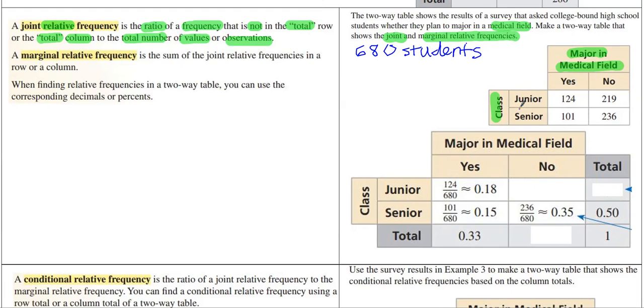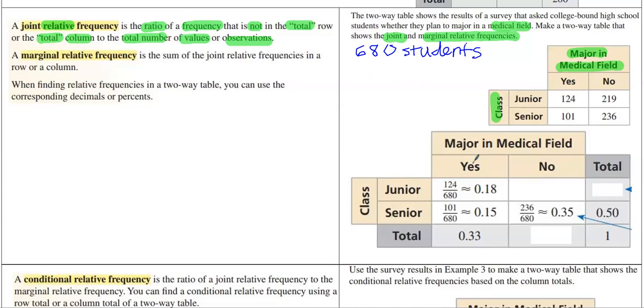Now, the joint relative frequency. If there's 680 total students, what we're going to do is take the joint frequency, which is 124, and write that as a ratio over 680. When we divide that, we get 0.18, which hopefully you remember how to convert from decimal to percent. We can convert this 0.18 to a percent. That's 18% of the people who were asked were juniors who said yes, they're majoring in a medical field.